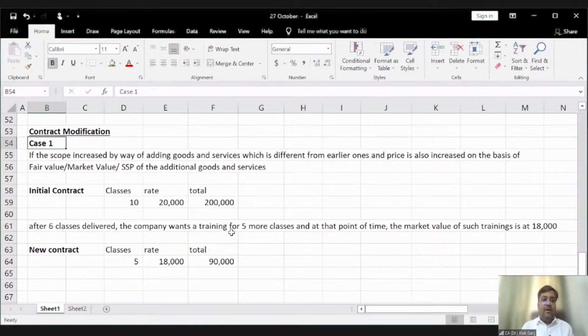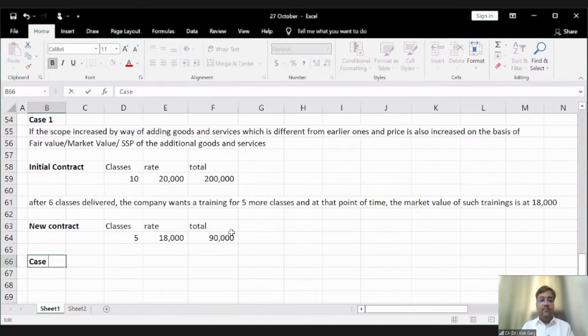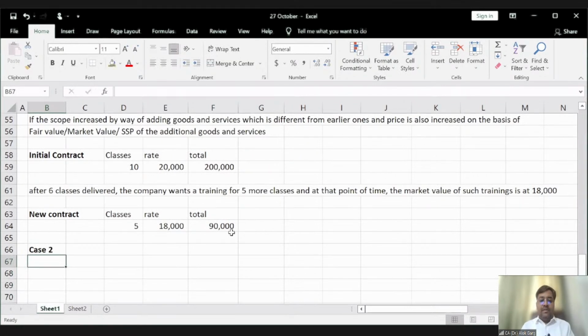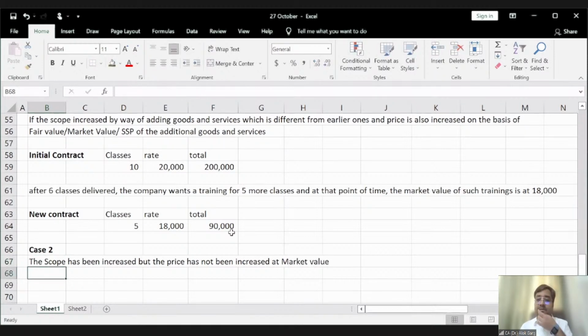Now I'll show you how this will be treated differently. Case 2, right? So the scope has been increased, but the price has not been increased at market value. The scope has been increased, but either the price has not been increased or the price has not been increased at a market value, right?